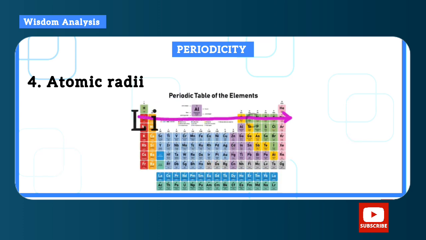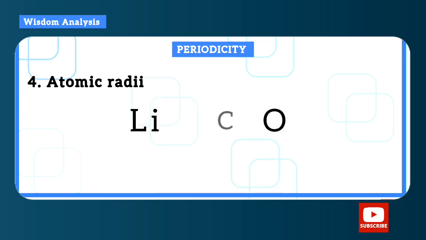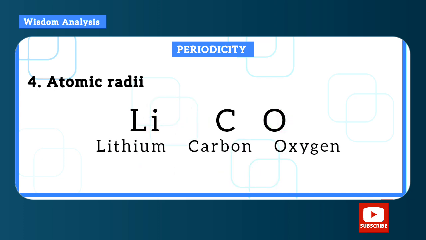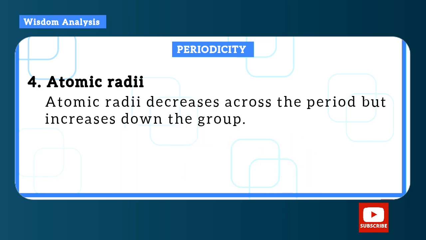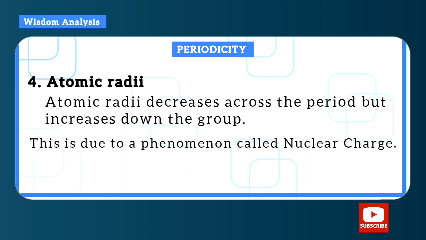So as we move across the period, let's pick 3 elements from one period: lithium to carbon to oxygen. You can see that atomic radii decreases. Okay, so atomic radii decreases across the period but increases down the group. This is due to a phenomenon called nuclear charge.